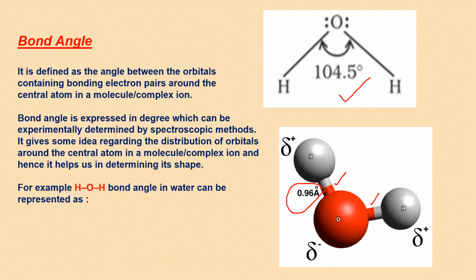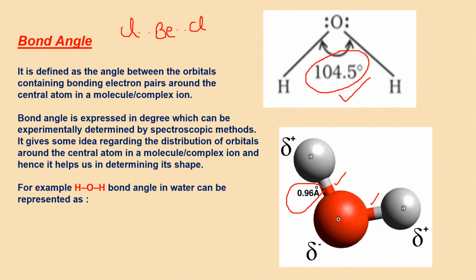You will understand why the angle has this particular value when we discuss the VSEPR theory, and there we can actually explain what the shape, what the geometry, and what the bond angle will be. If you take another example, suppose I take beryllium chloride. So Be in the center, and beryllium has only two valence electrons. So it makes a bond with one chlorine by sharing, and another bond with the other chlorine, BeCl2.